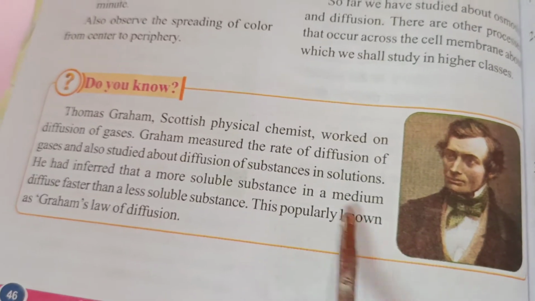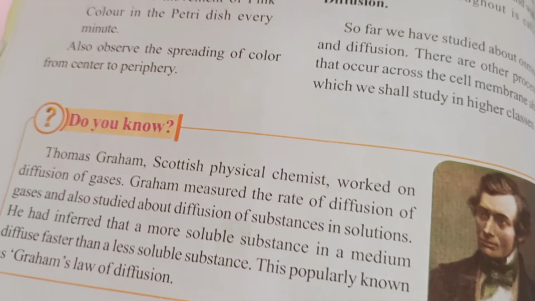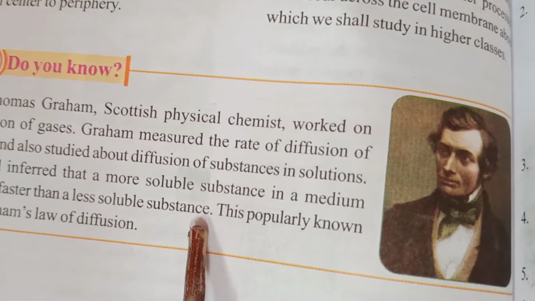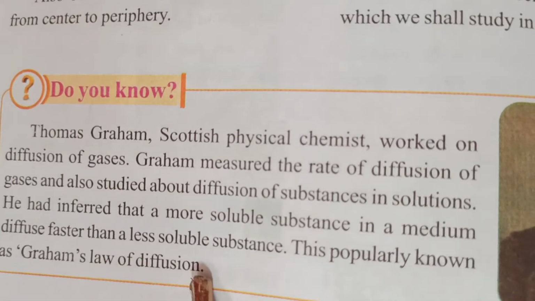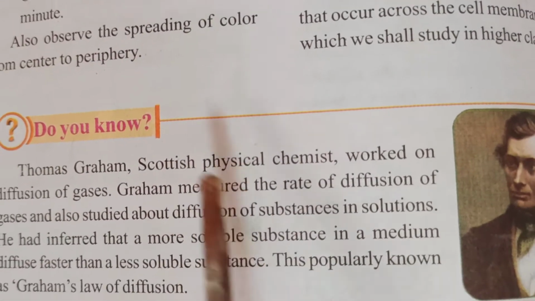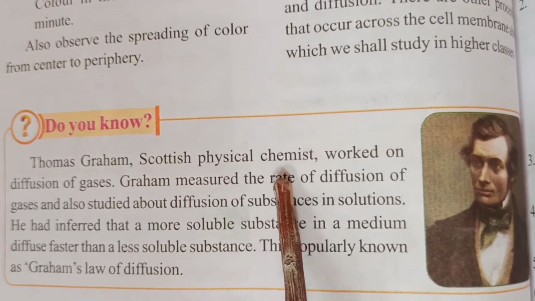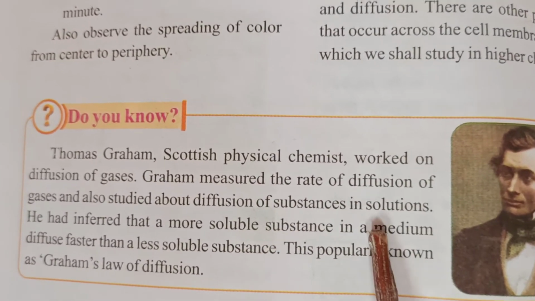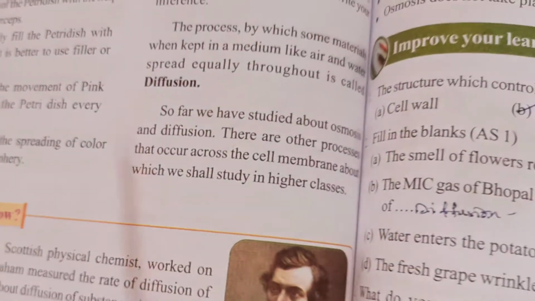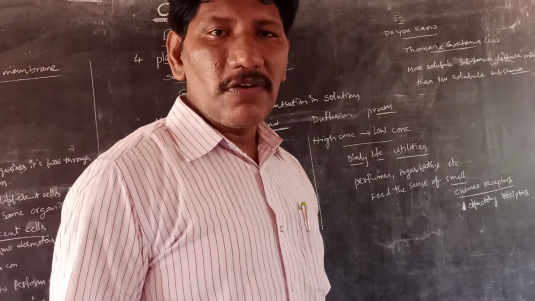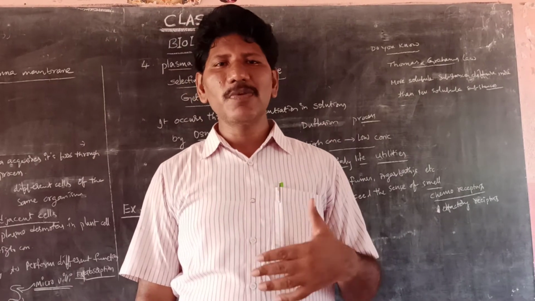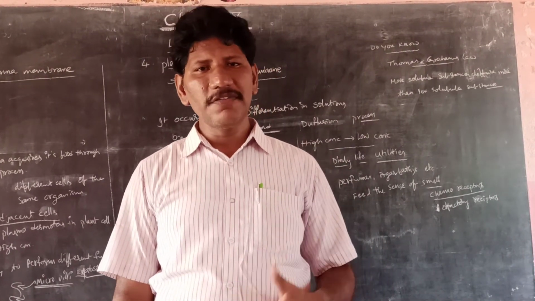Do you know what he said? He inferred that more soluble substances in a medium diffuse faster than the less soluble substances. This is popularly known as Graham's law. So according to him, substances which are dissolved properly spread over easily when compared to the less soluble substances. Next, potassium permanganate or copper sulfate, or while we are making tea decoction. These are all the principles of diffusion in our real life scenario.